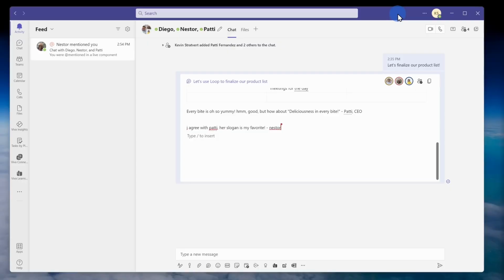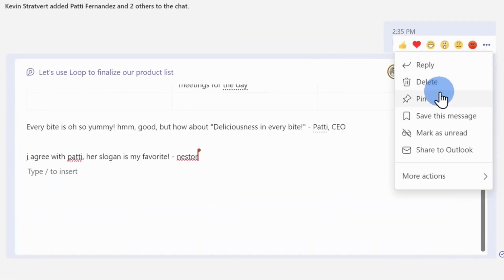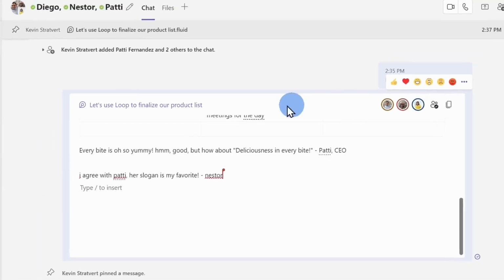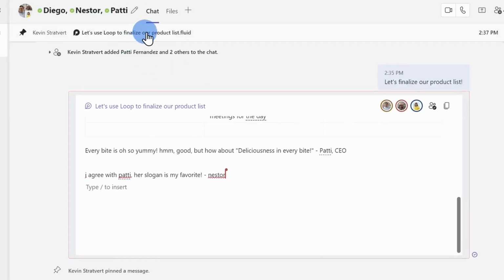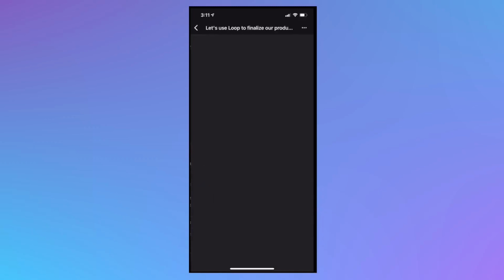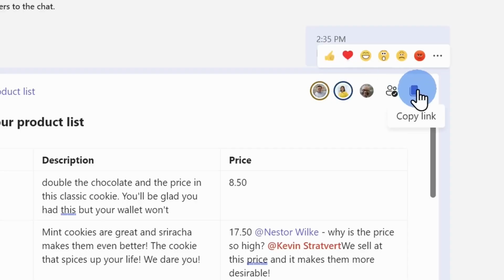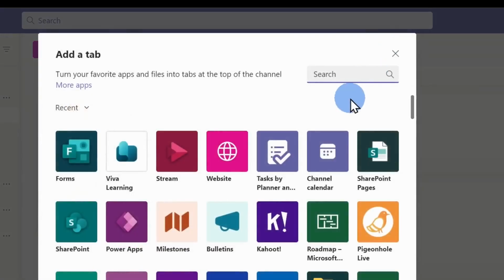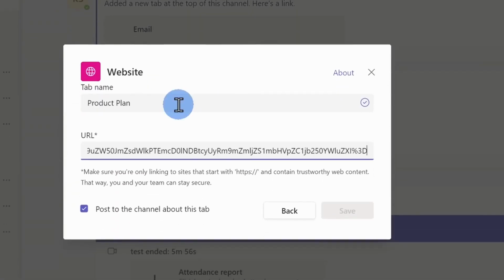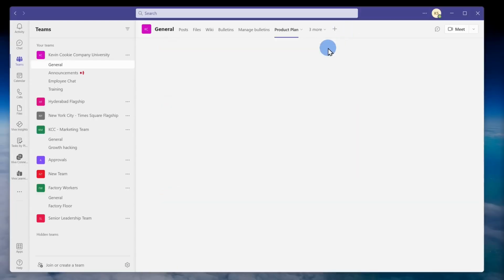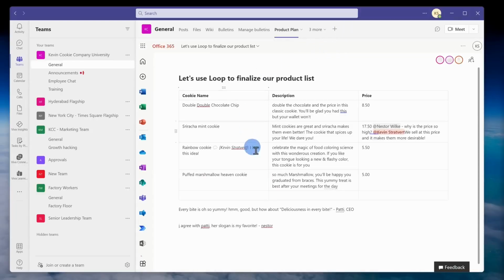Now that we've added a Loop page, you might be wondering, how do I get back to this in the future? Here back in Microsoft Teams, you can pin the component to the chat. This way you could simply click on that and that'll bring you back to that table. You could also access it in Teams Mobile. And here, if I want to access it in a channel in Microsoft Teams, I can copy the URL to this Loop page and I can add a new tab to the channel. This way, anyone who's part of the channel can get to this Loop page.